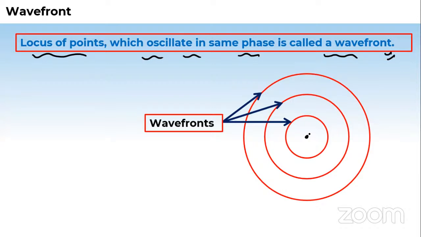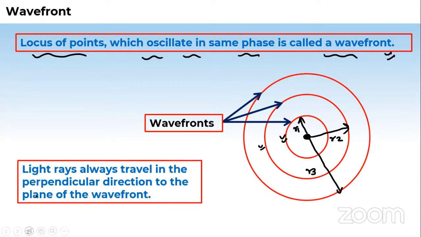Suppose vibrations are set up, and this is the source of vibration. Circular vibrations will be set up. Suppose from this center its radius is R1, then R2, then R3. Depending upon the radius R1, R2, R3, there are different wavefronts here.